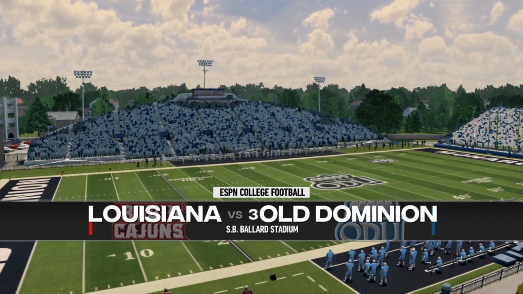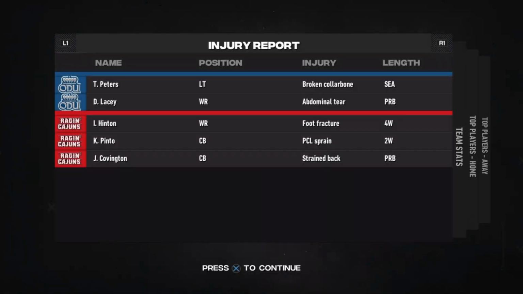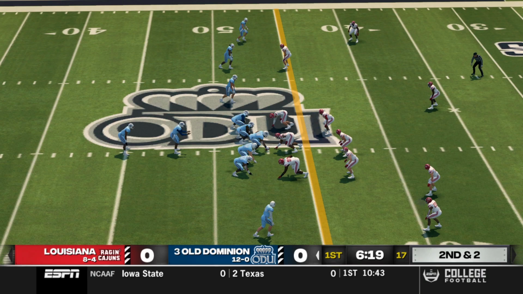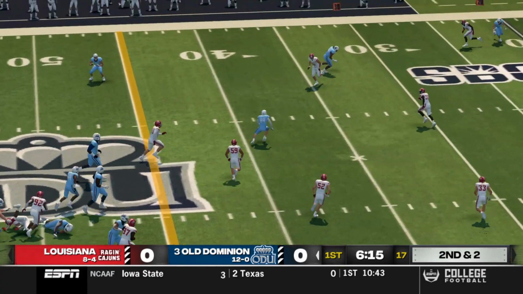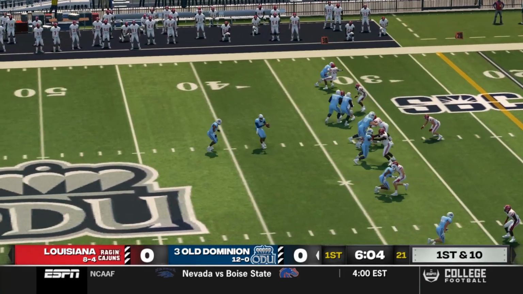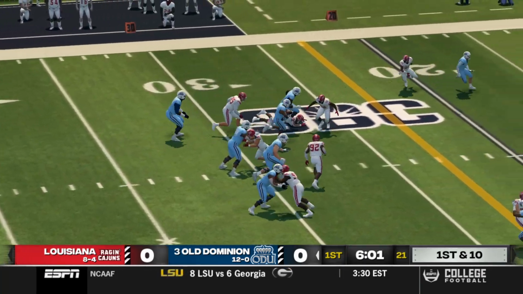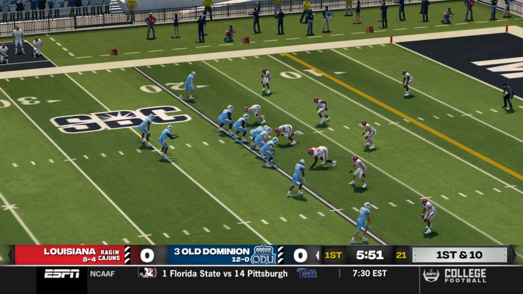We move to the Sun Belt Conference at SB Ballard Stadium. It is Old Dominion. They are number 3 in the nation, and Louisiana without their best weapon in Isaac Hinton. So no Isaac Hinton. He is not coming out in the draft, so we should see him next season. But Old Dominion is the talk of the Sun Belt this year, as they are number 3 and 12-0.